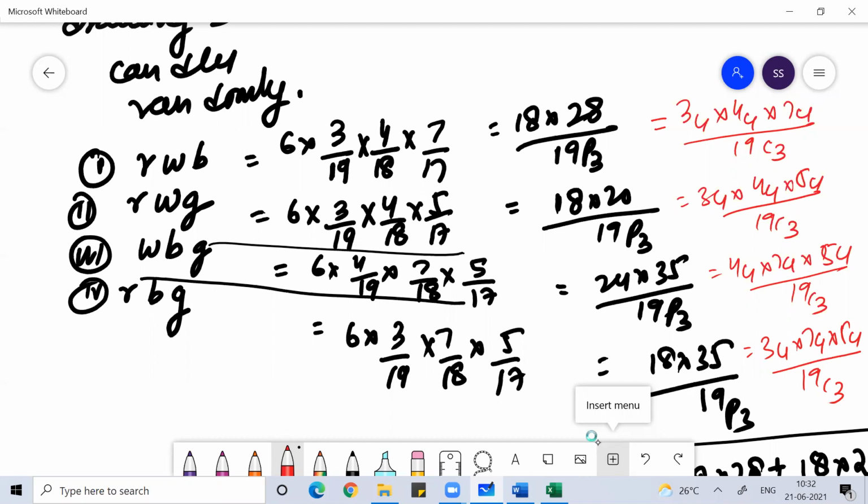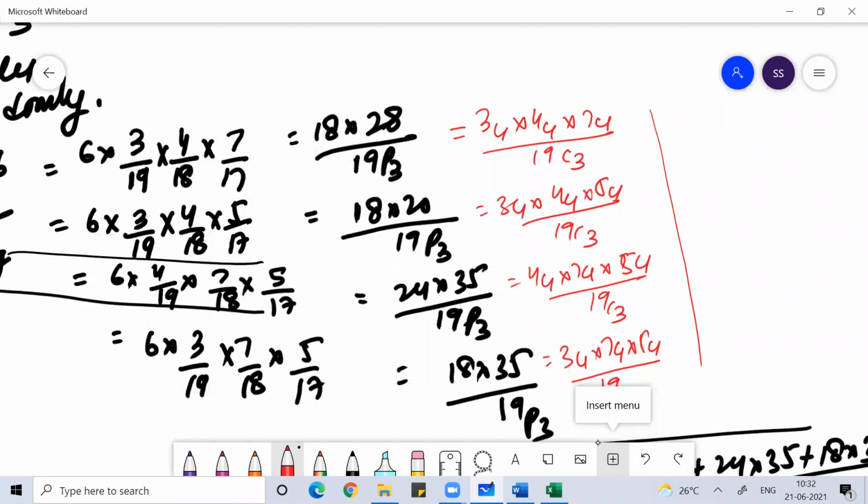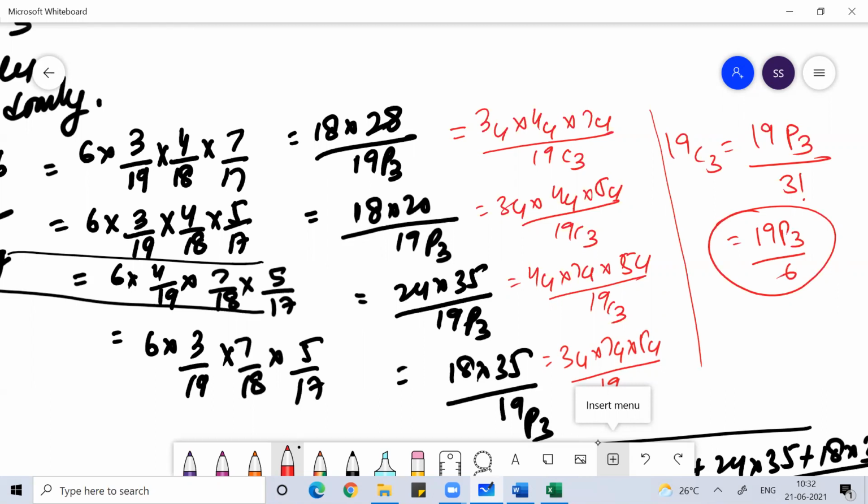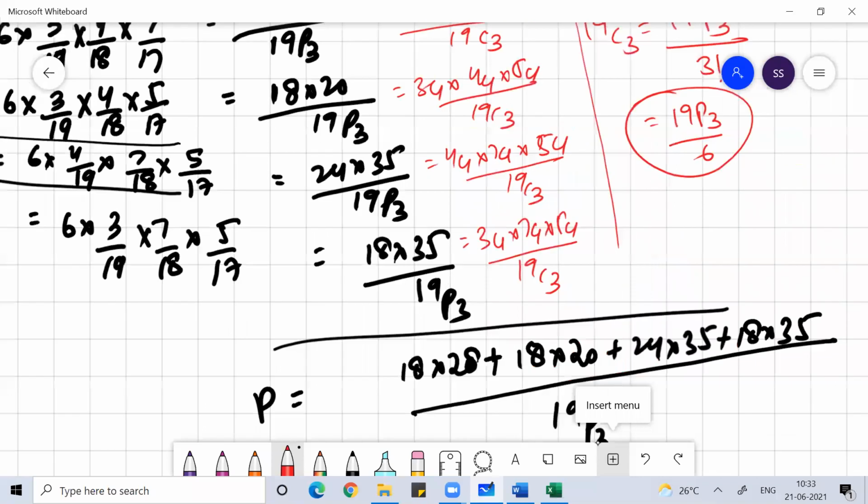You can understand this part, 19C3. 19C3 is nothing but 19P3 by 3 factorial, or 19P3 by 6. Everyone knows the formula, right? NPR is equal to NCR into R factorial. Any doubt, anyone?